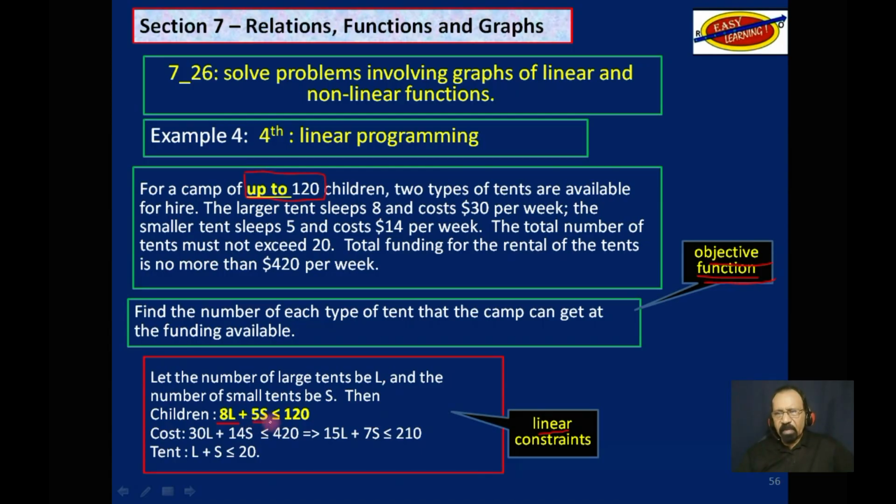8L plus 5S must be able to accommodate at least 120 campers. And 30L, that's the cost for the large tent, plus 14S must be equal to or less than 420. We can reduce that to plot the graph, but when we test our answer, we will go back to this original. And then total number of tents, L plus S, because L is the number of large tents and S is the number of small tents. So when we add L and S, we must get no more than 20 or less.